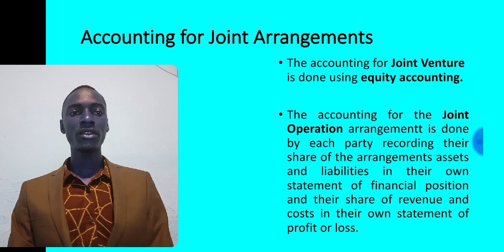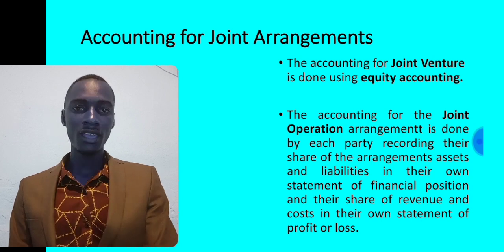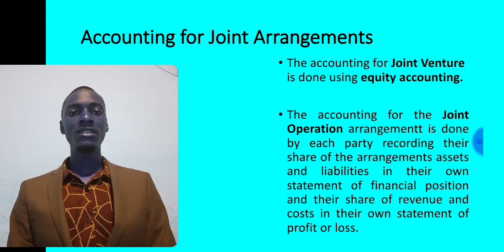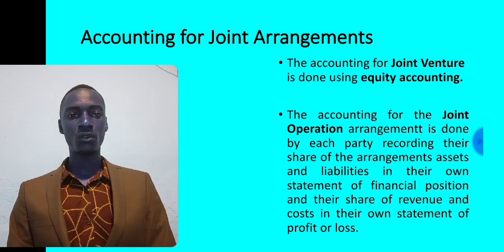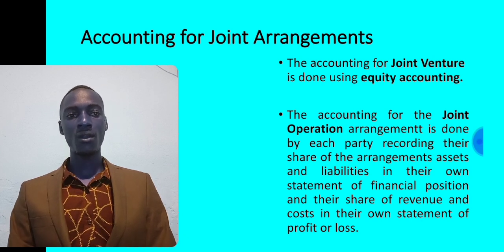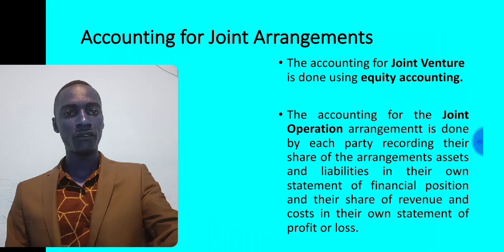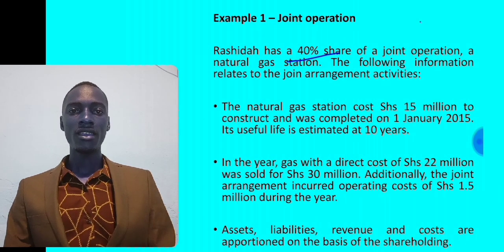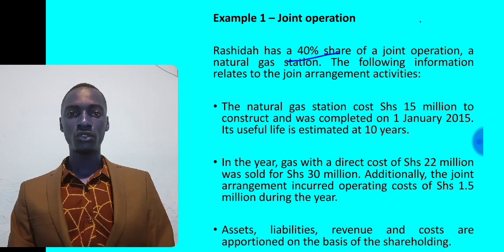When it comes to joint operations, the accounting is done by each party recording their share of the arrangement's assets and liabilities in their own statements of financial position and their share of revenues and costs in their own statements of profit or loss. So we have an example which is all about a joint operation.